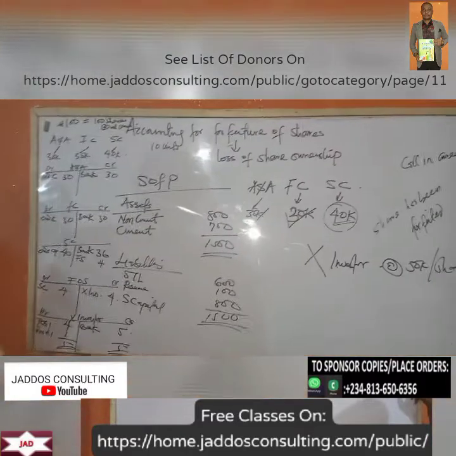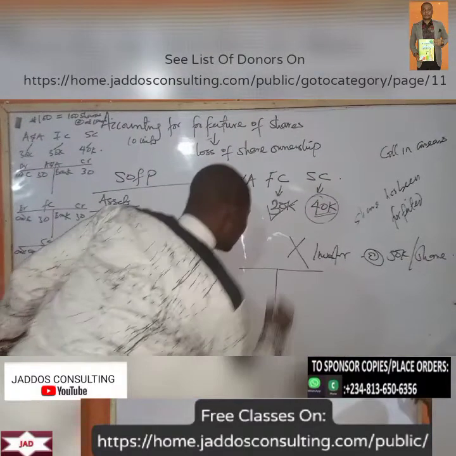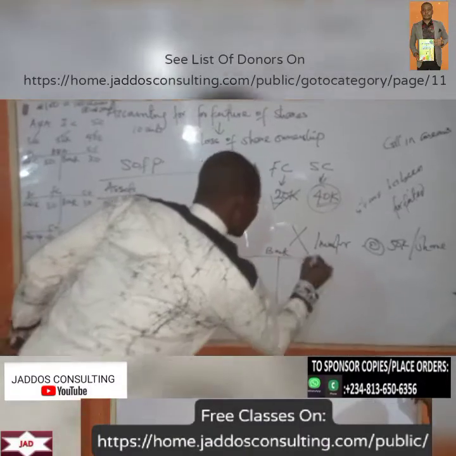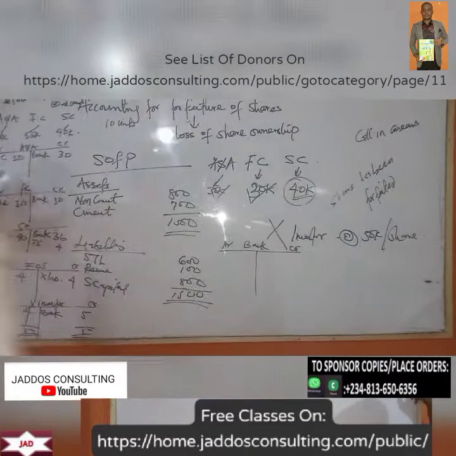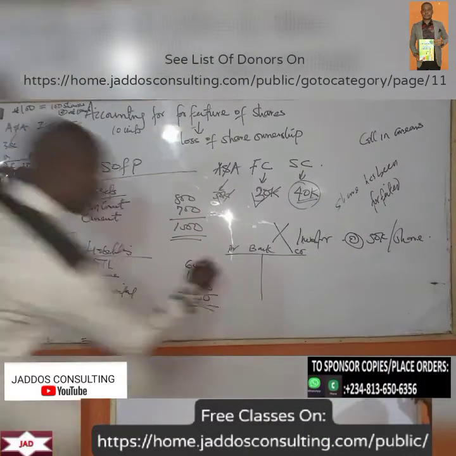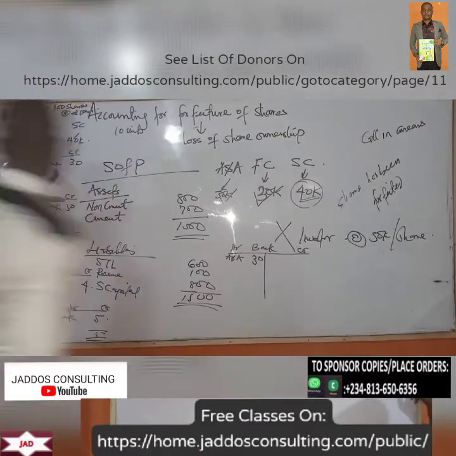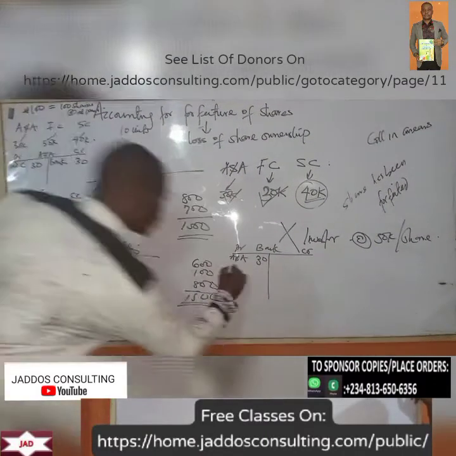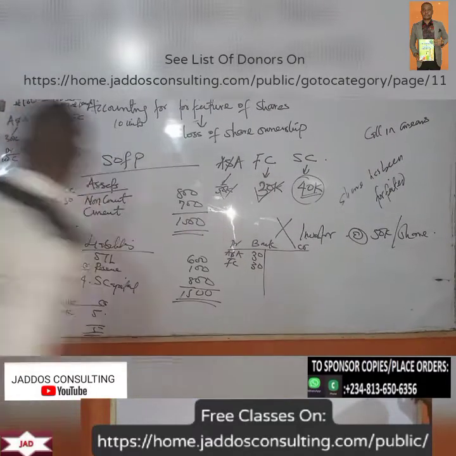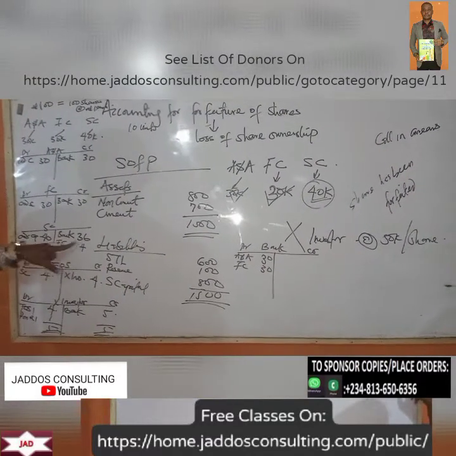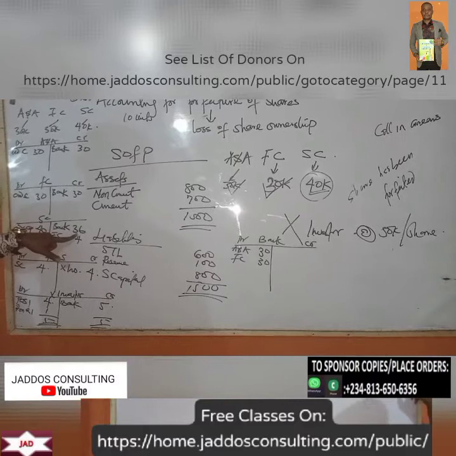Now in our bank account, look at our bank here, debit side. We got 30 naira from application and allotment. We got 30 naira from first call. We got 36 naira from second call.